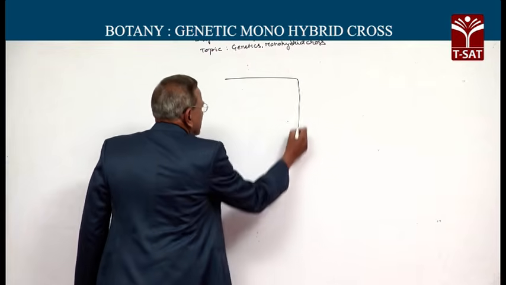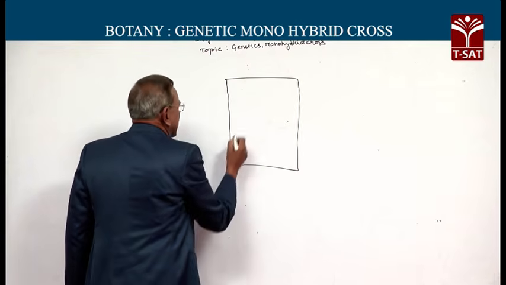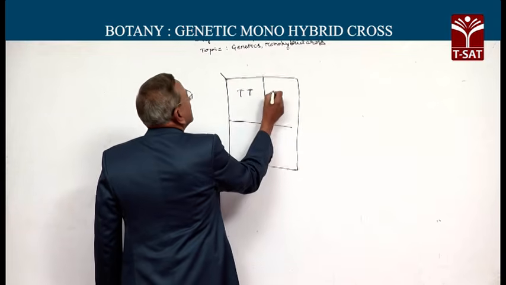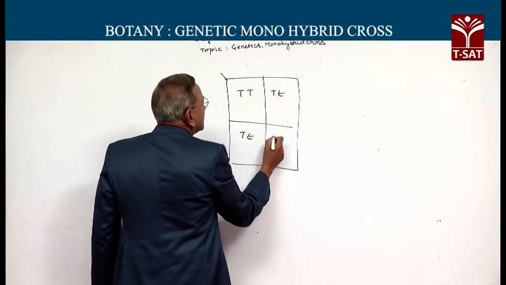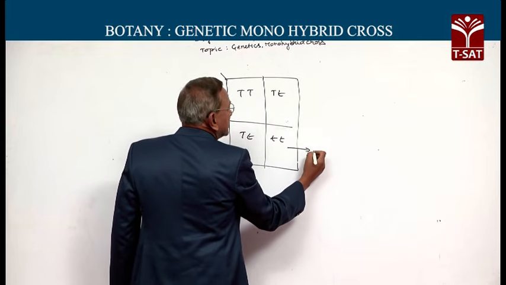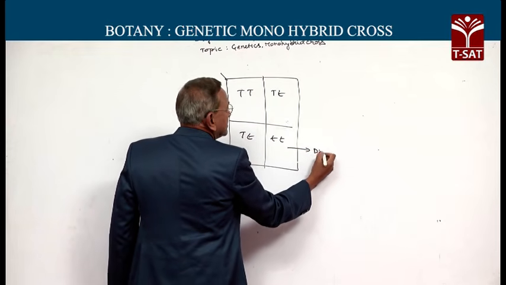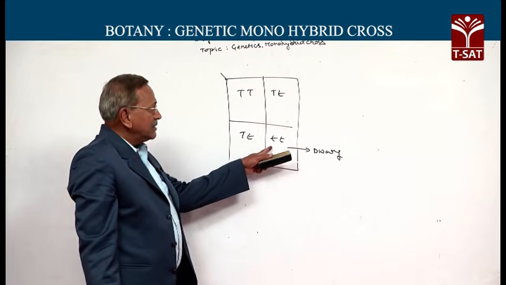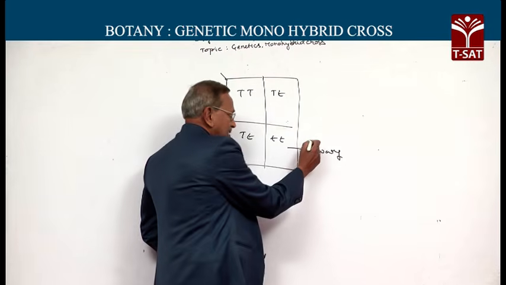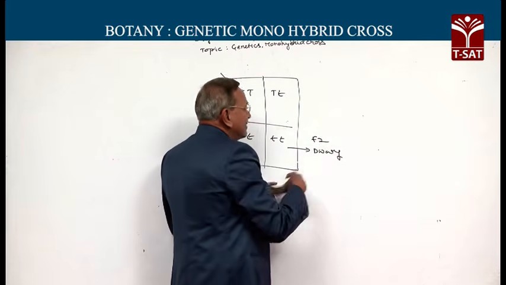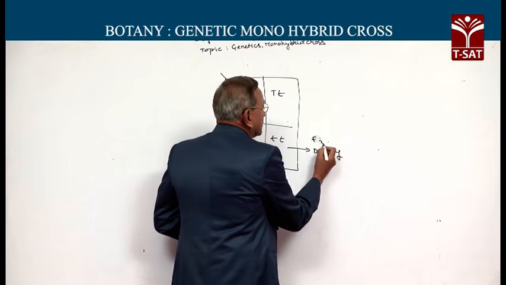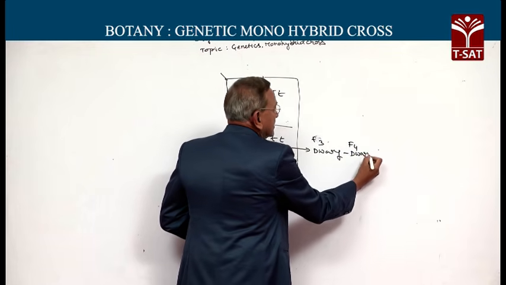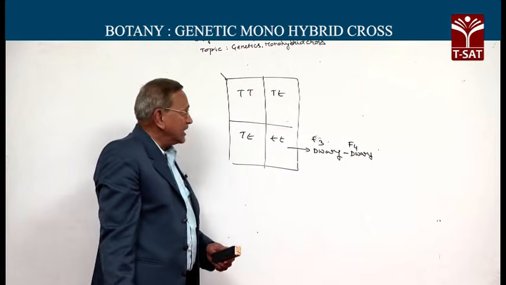observed that in the F2 progeny, dwarf plants always produce dwarf plants. So when the F2 dwarf progeny is selfed, F3 were also dwarf, F4 were also dwarf. So for any number of generations, the progeny was dwarf only.